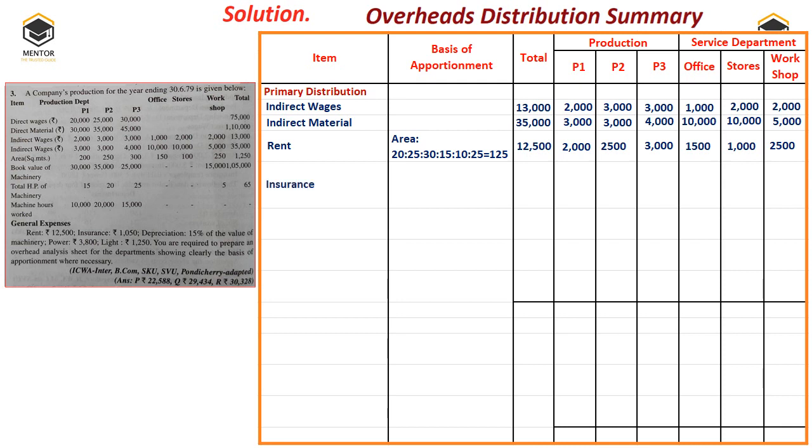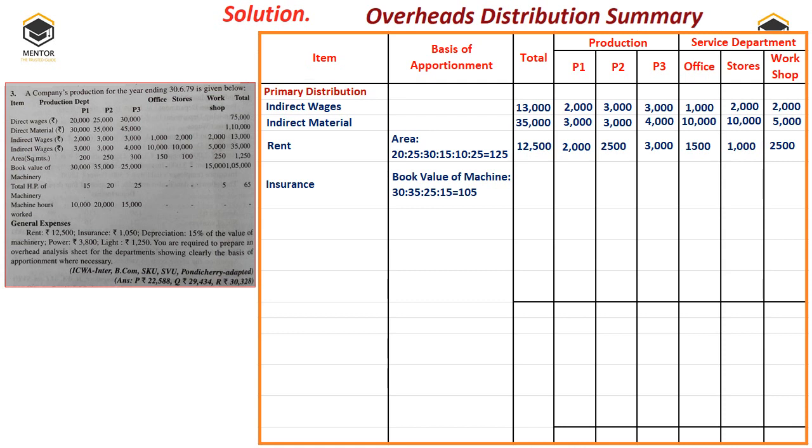Right? Once rent is done, the next one is insurance. Now tell me, in which ratio should insurance be divided? Insurance should be divided on book value of machine. Here we are presuming that the insurance is pertaining to machinery, therefore book value of machinery. I have created the machinery ratio here, that is the value of the machinery: 30 is to 35 is to 25, and the last one we have only in the workshop, that is 50.